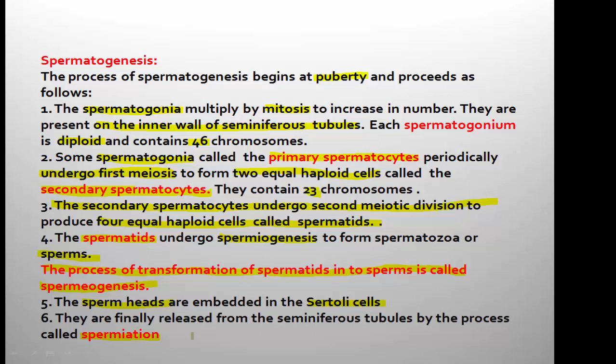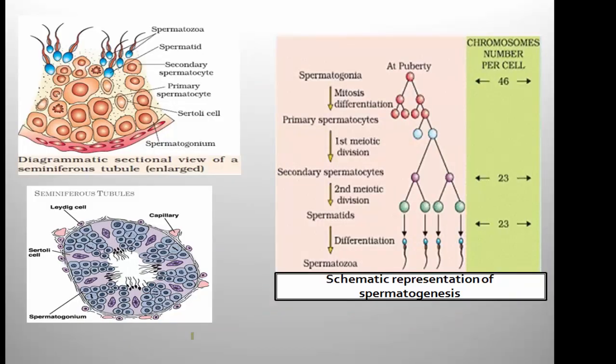They undergo spermiogenesis so that the spermatids are transformed into actual sperms. Once the sperms are produced, their heads are embedded in the Sertoli cells to get the nourishment. Finally, the sperms are released from the seminiferous tubules by the process called spermiation. These are the terms and sentences for the description of spermatogenesis. So here I will go for the diagrammatic representation.